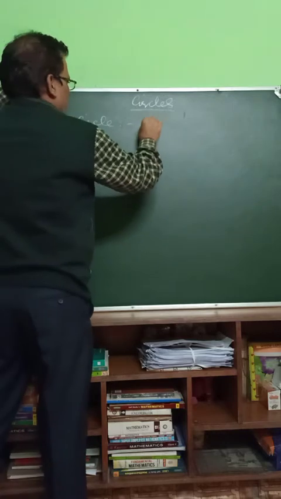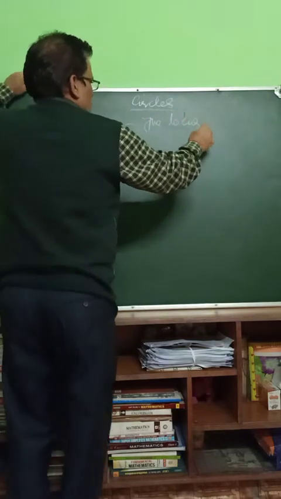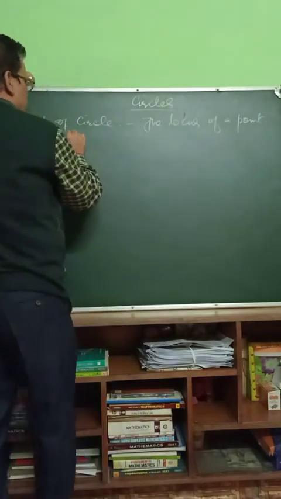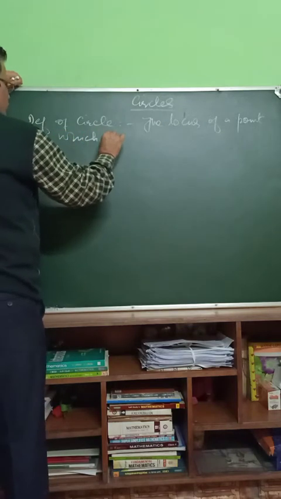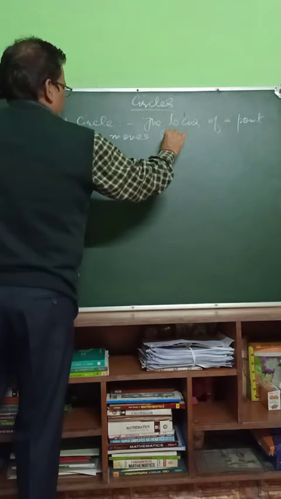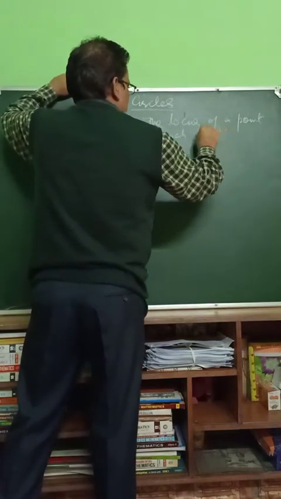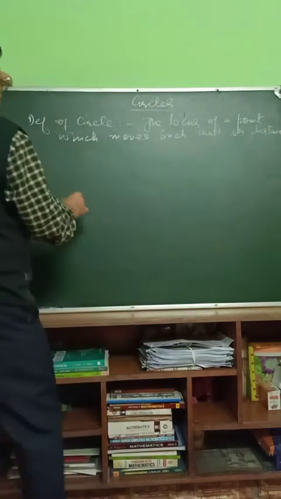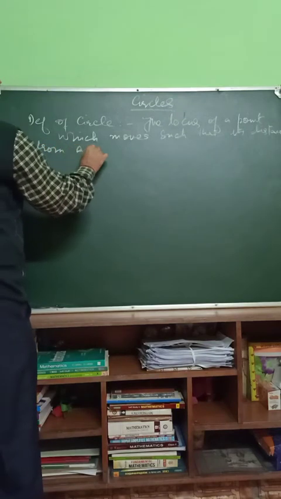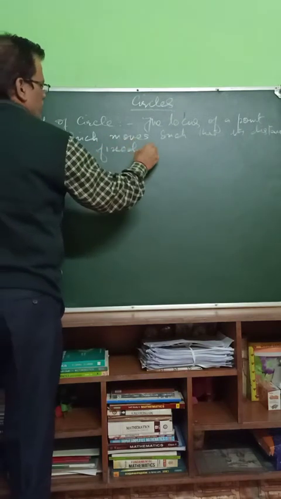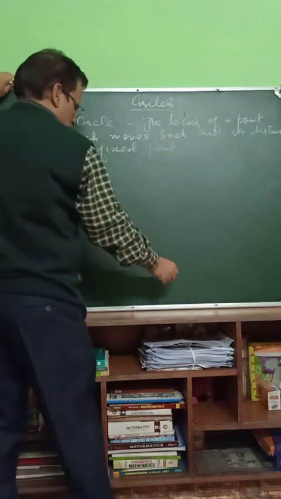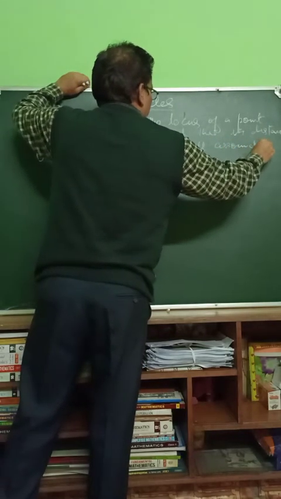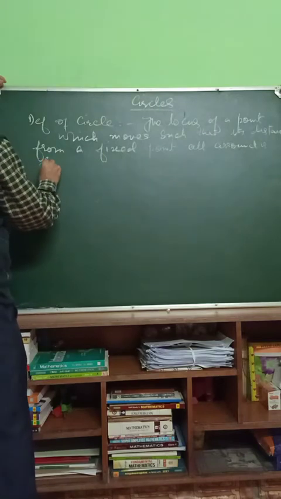The locus of a point which moves such that its distance from the center, from a fixed point all around is same.